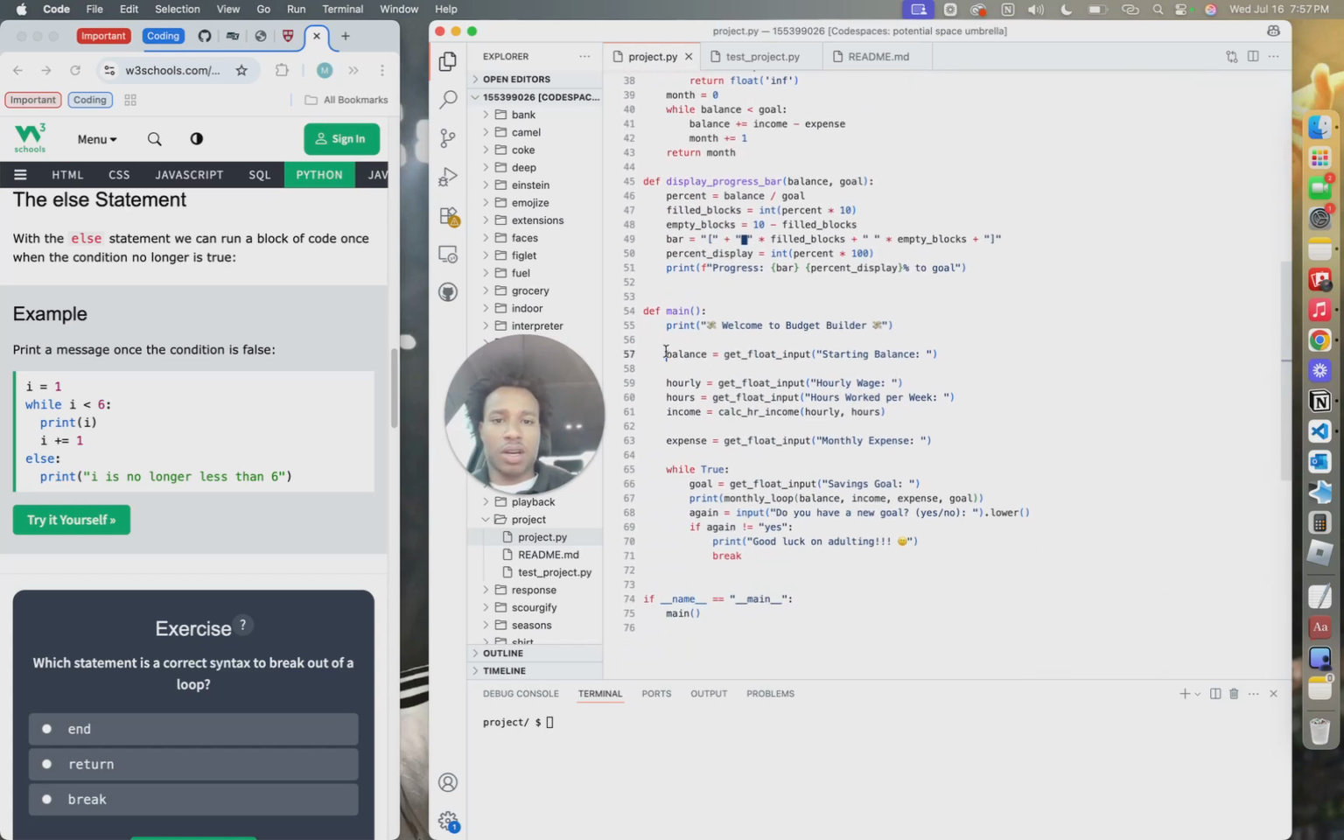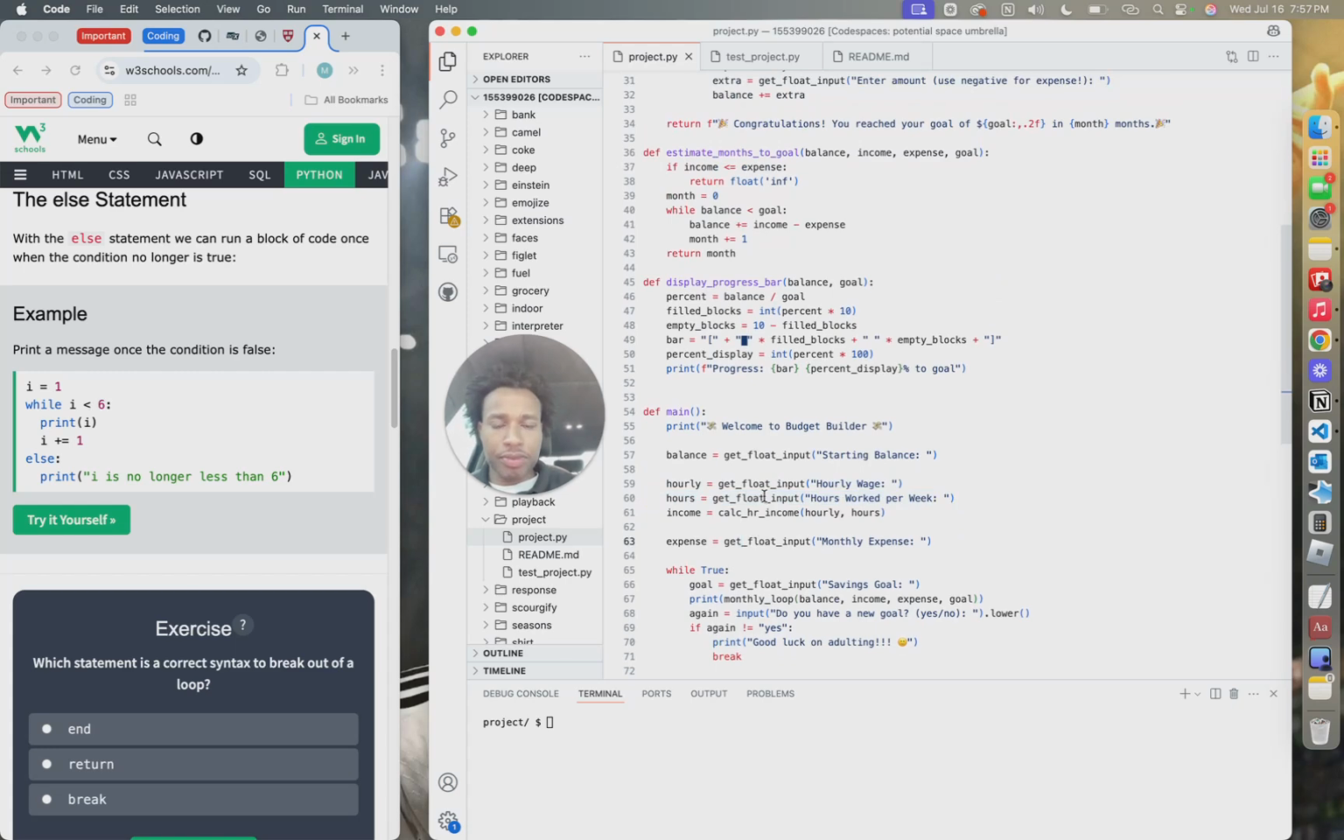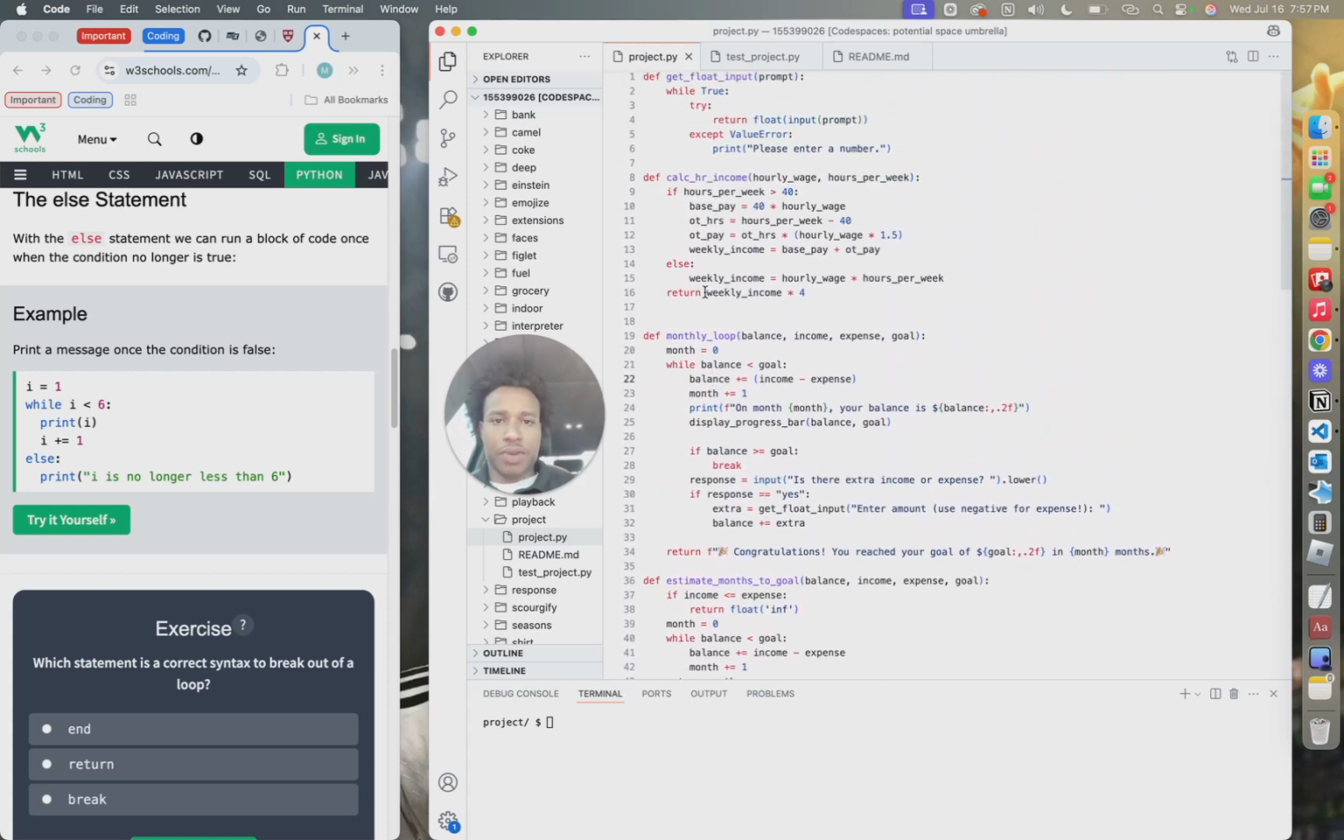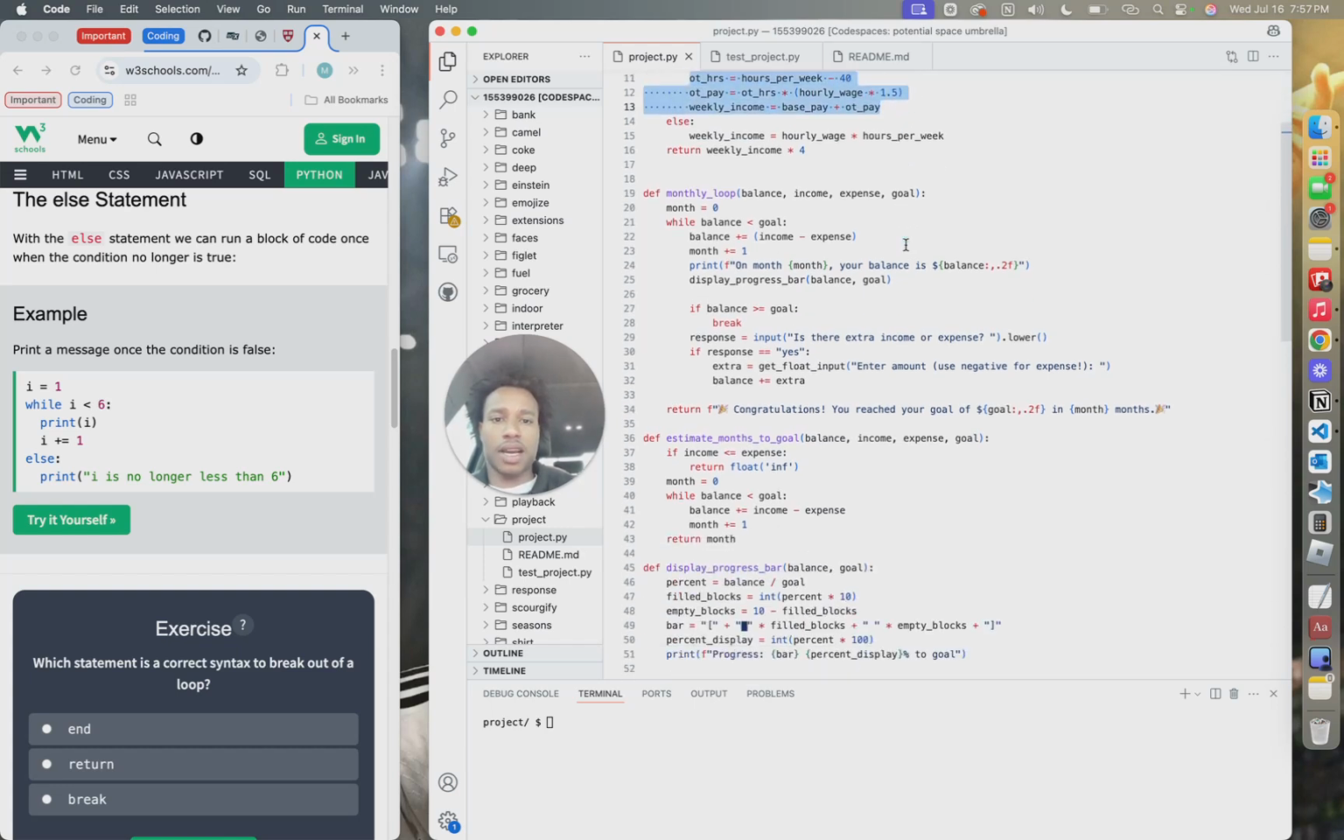I have that on the balance, and I have it on the hourly and the hours. This function right here is a function I implemented because at first I was just asking the user, hey, can you let me know how much you make a month. Then I thought maybe I wanted to be more user friendly, so I got it to where you can let the computer know how much you make an hour and how many hours you work a week. I also implemented overtime, where if you work more than 40 hours, it will take that into account as well.